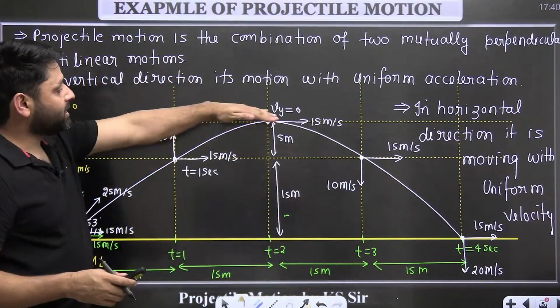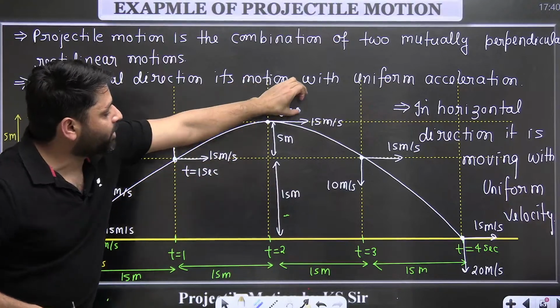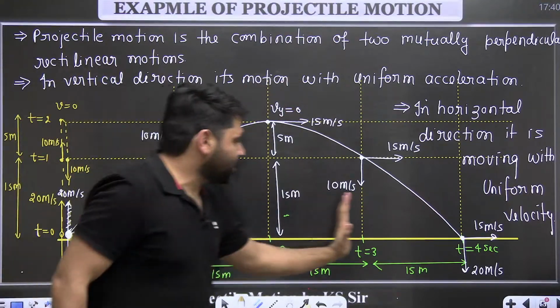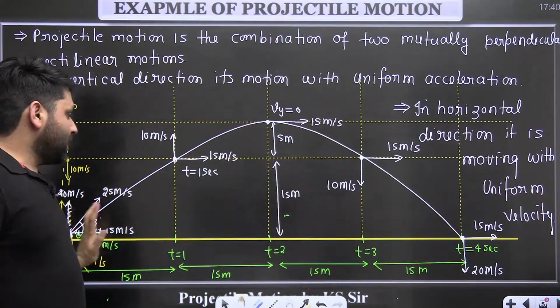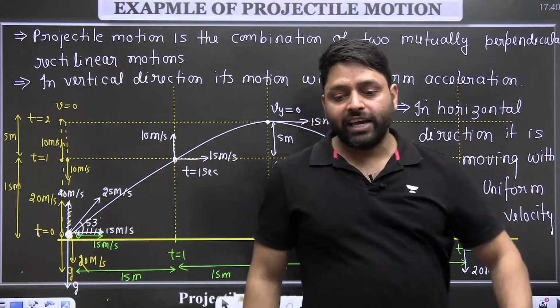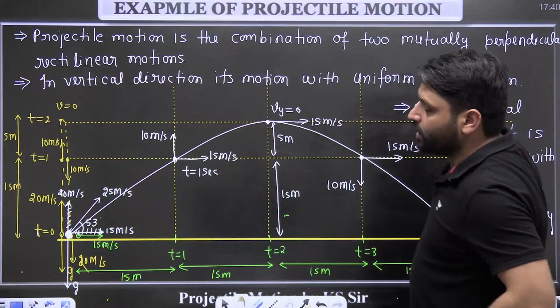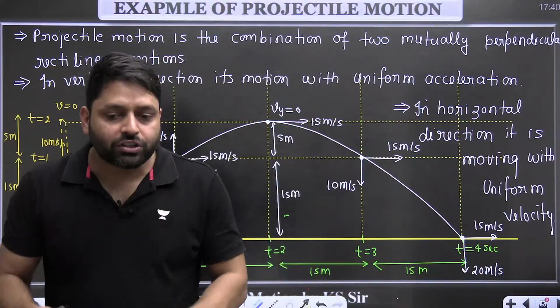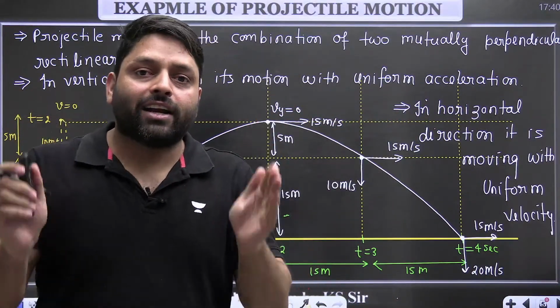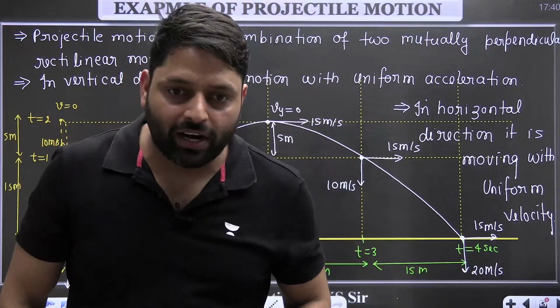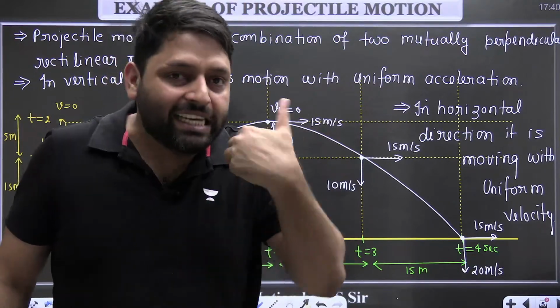So this is the maximum height. At maximum height, y component of the velocity becomes 0. This distance is called the range. Horizontal distance traveled during the motion is called the range. So horizontal distance, vertical distance, are you able to understand it? So projectile motion is nothing but a rectilinear motion in two mutually perpendicular directions. This is the way I teach it.